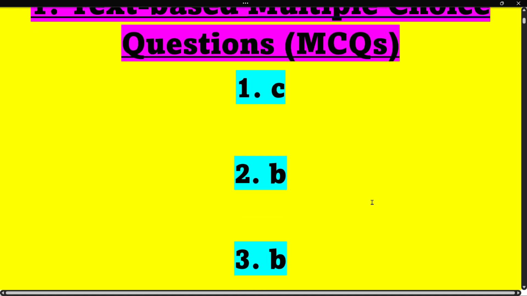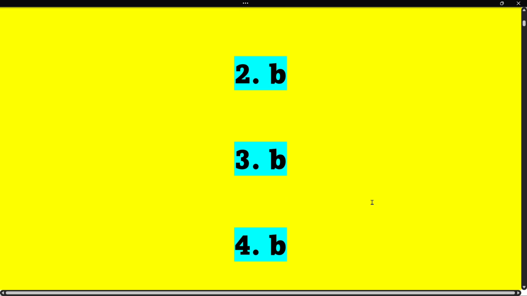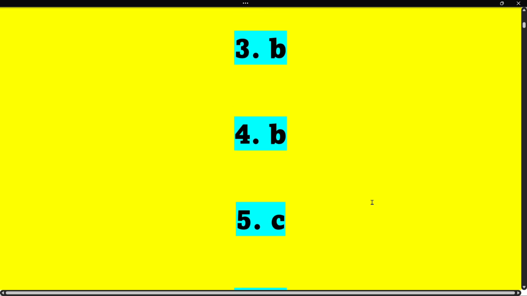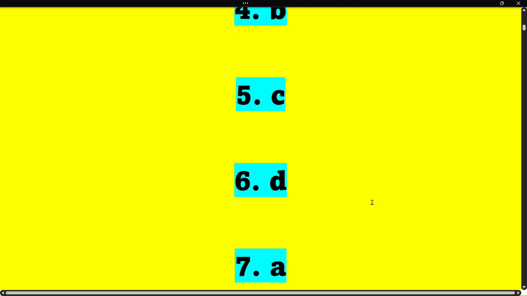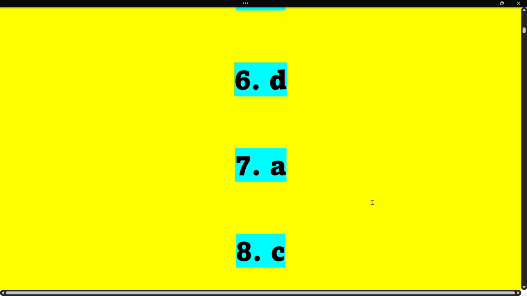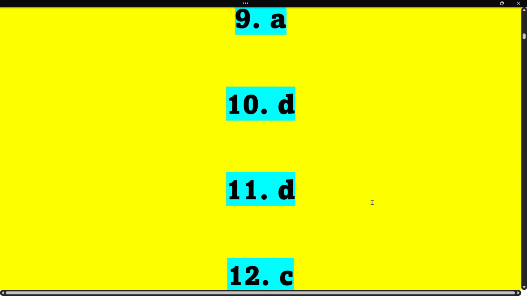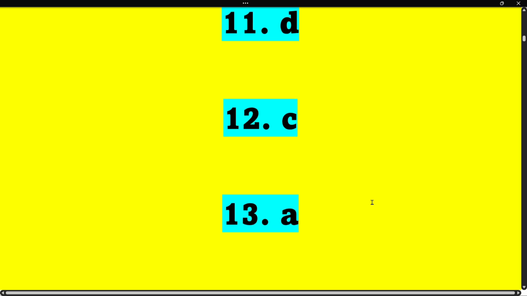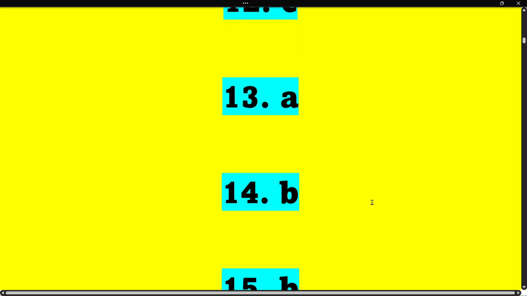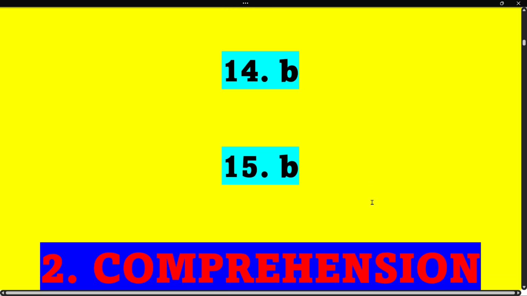The answer of first is C, second is B, third answer is B part, fourth is B, fifth C part, sixth D answer, seventh A, eighth C, ninth A, 10th D, 11th D part, 12th C part, 13th A part, 14th B part, 15th B part.